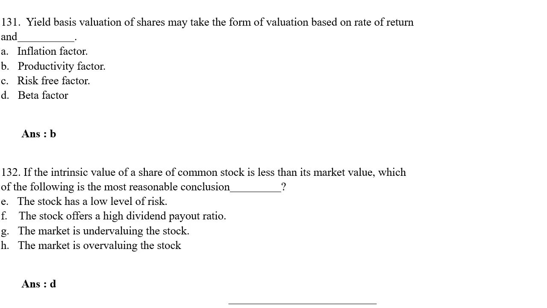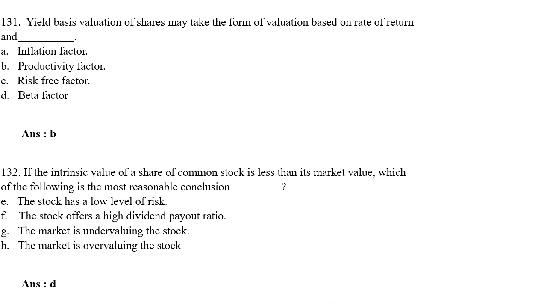If the intrinsic value of the share of common stock is less than its market value, which of the following is the most reasonable conclusion? Option A stock has a low level of risk, option B stock has a high dividend payout ratio, option C the market is undervaluing the stock, option D the market is overvaluing the stock. The correct answer is option D the market is overvaluing the stock.